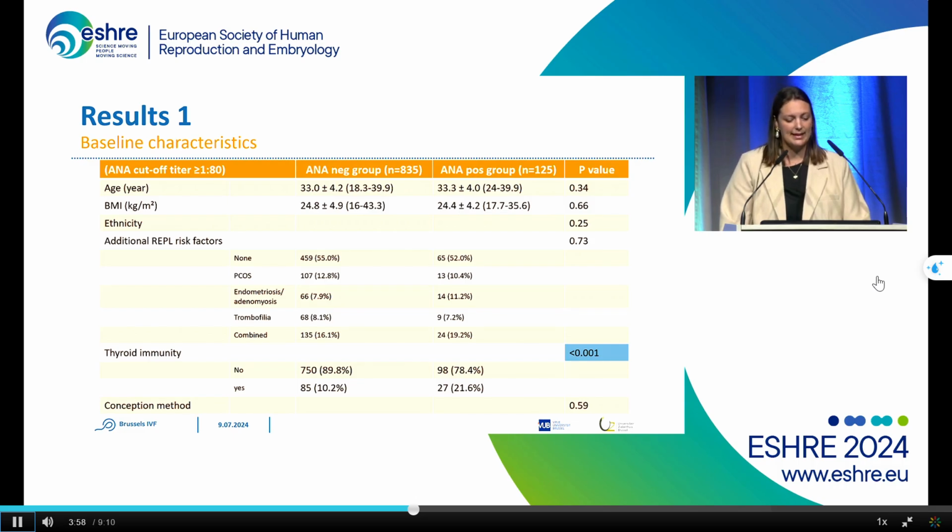Here are the baseline characteristics of the ANA-negative and the ANA-positive group. There are no significant differences in the baseline characteristics, except for the thyroid autoimmunity. We see that the ANA-positive patients have a higher thyroid autoimmunity, which is also already known in literature and could potentially indicate a more complex status of autoimmunity.